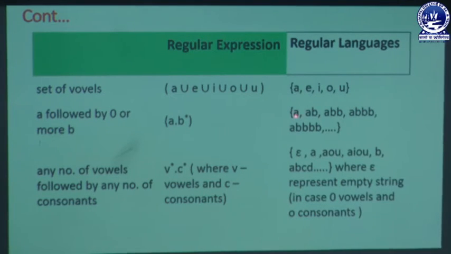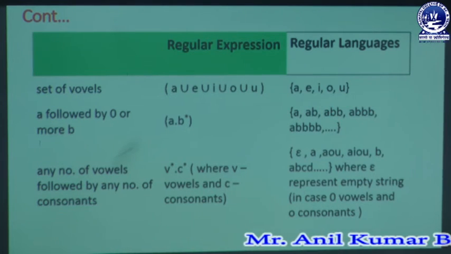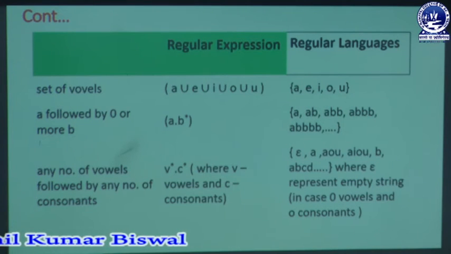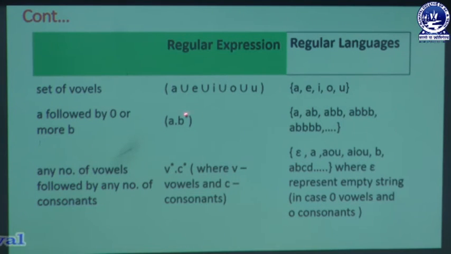So 0 means there is no B in that string formation, just A. Then AB means 1, then ABB, then ABBB, then ABBBB, and so on. We can create it more than one time in the formation of that regular language. That's why we put the star here.